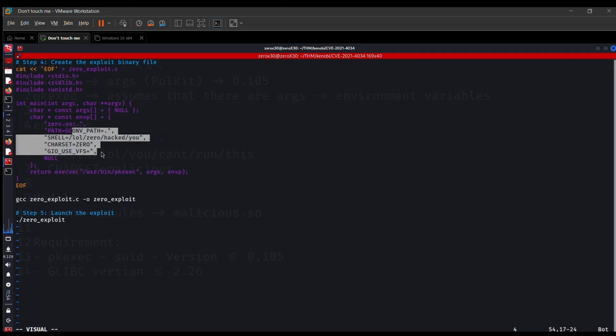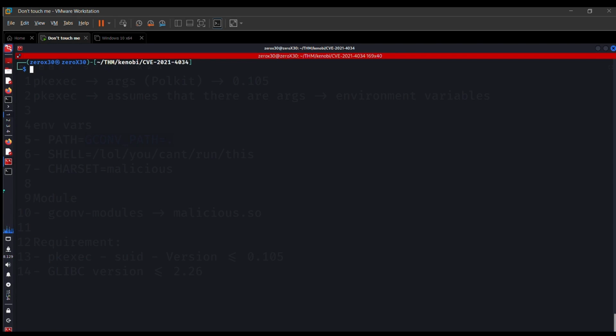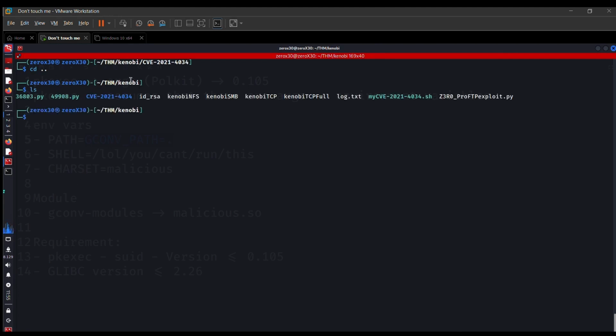And it executes the pkexec utility with null arguments. So it will go to the environment variables, which are set here, and it will execute this. So now I have shown how the exploit is working. Now let's see some practical for it.